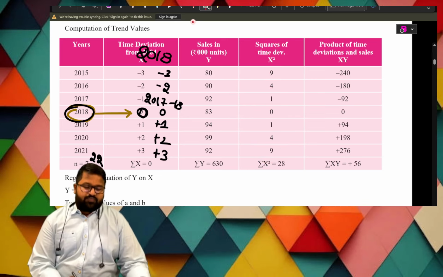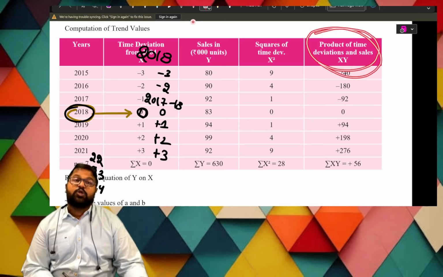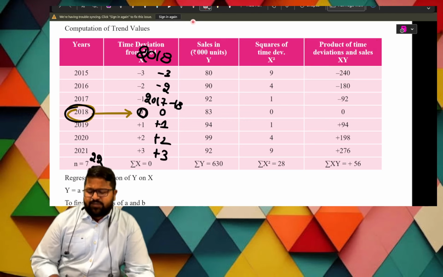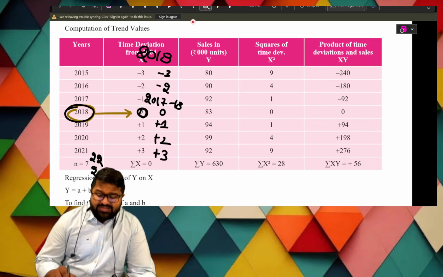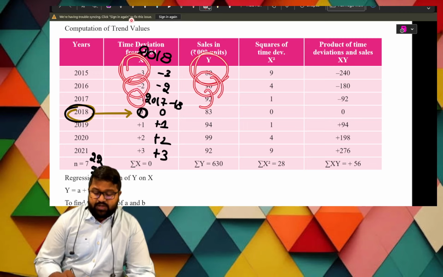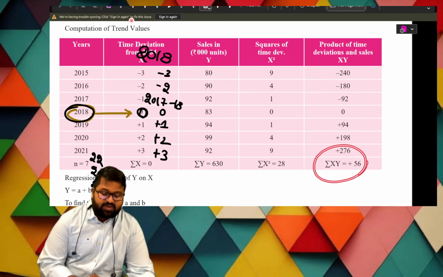Now what would be the product of time deviation and sales? X into Y is required, the product of this column and this column. So minus 2 into minus 90, minus 1 into 92, and in this way we get these values, and that is summation xy.